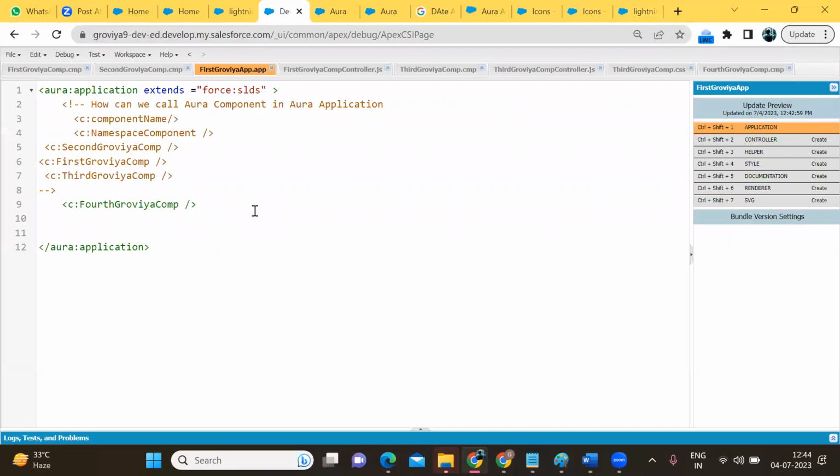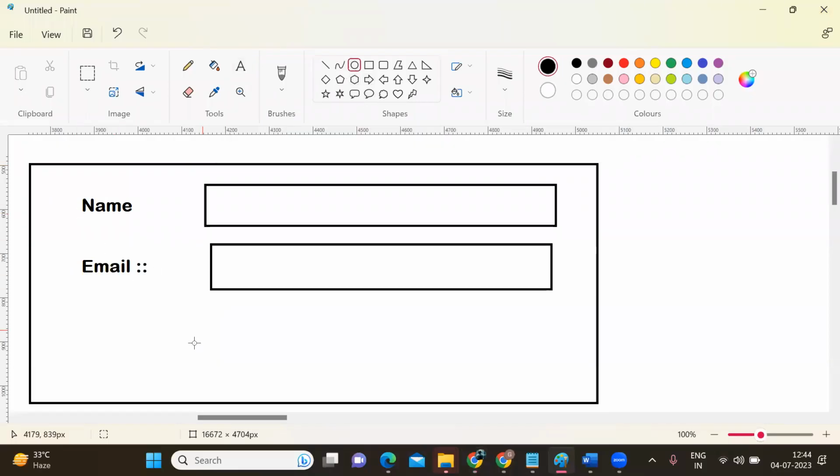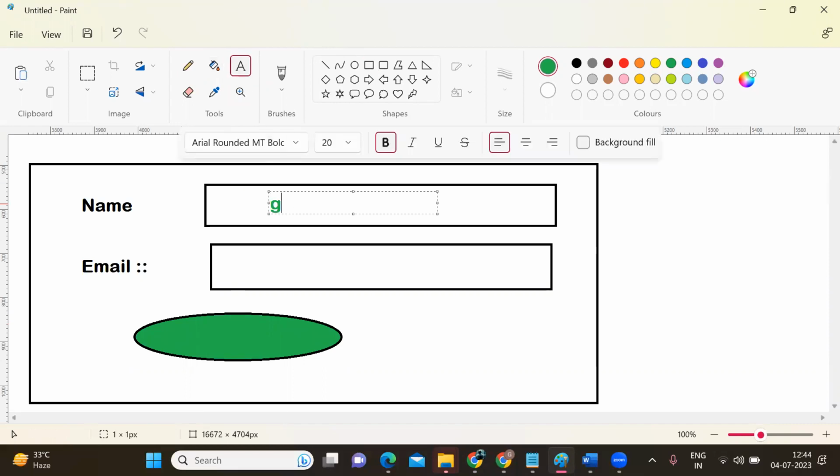Okay, now what I am doing: I want to create name and email fields, as well as a button. On click of the button I want to display the data. Whatever the user enters, I want to display that value on click of the button. If the user clicks on the button, Get Data, I want to display the data: name, and whatever email is entered.